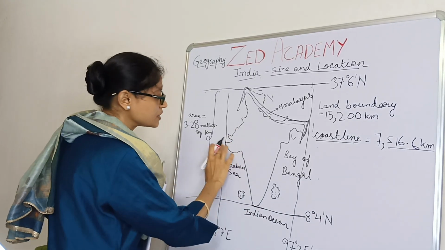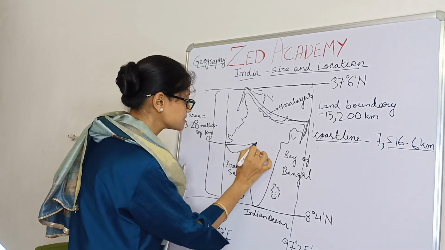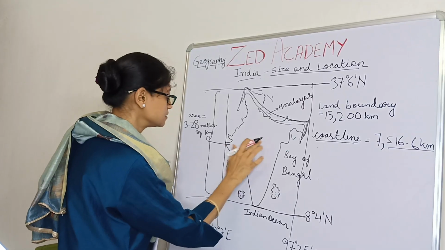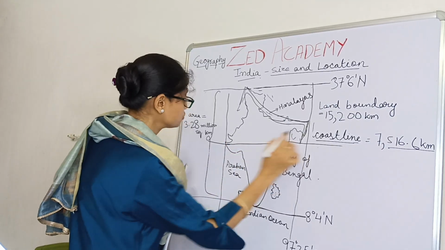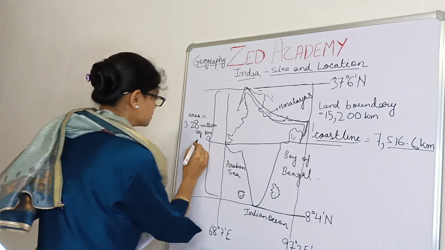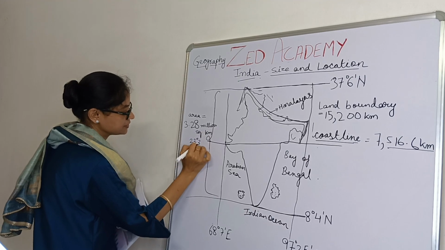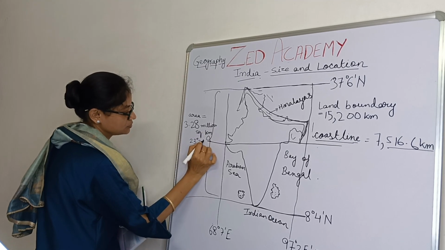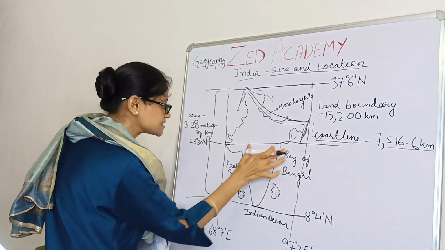I have told you that almost here is the Tropic of Cancer. Not exactly here, as this diagram is a little off, but here. The Tropic of Cancer passes at 23°30' north. After this, from here India starts to taper.